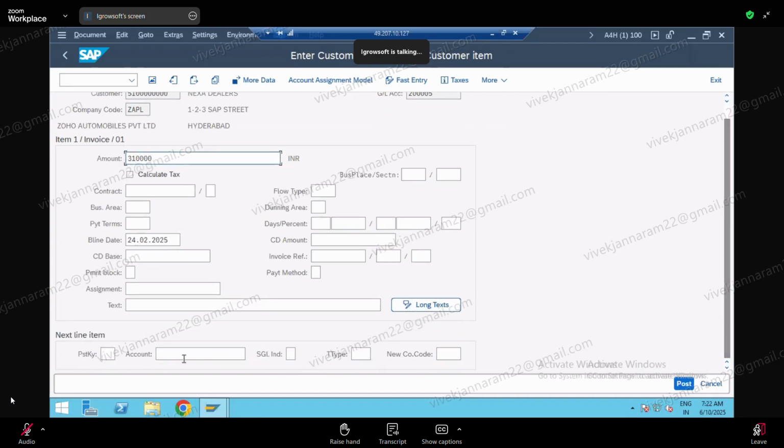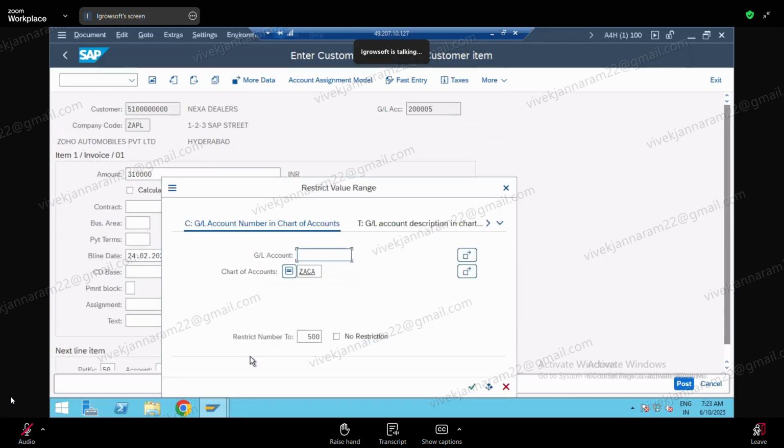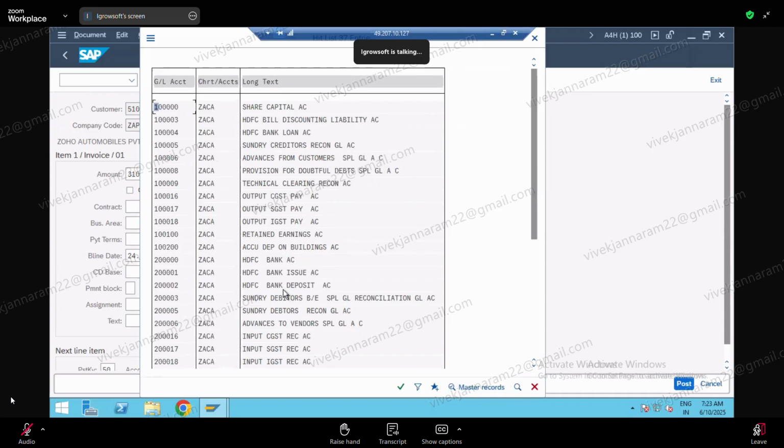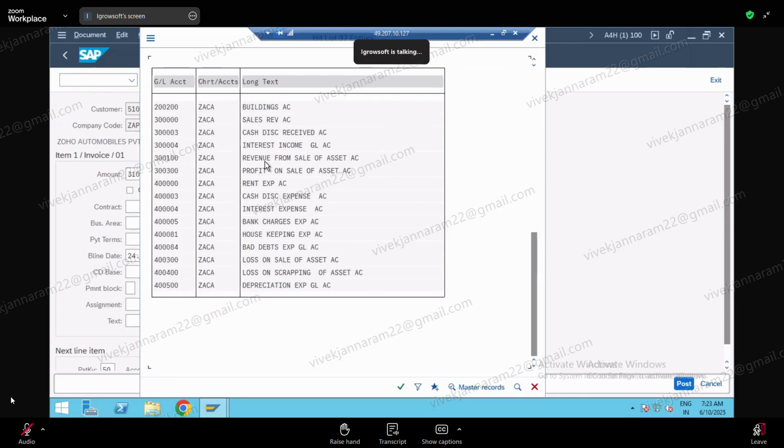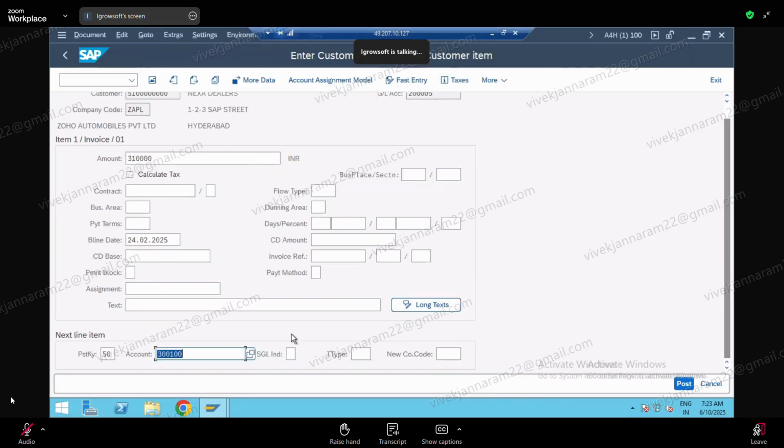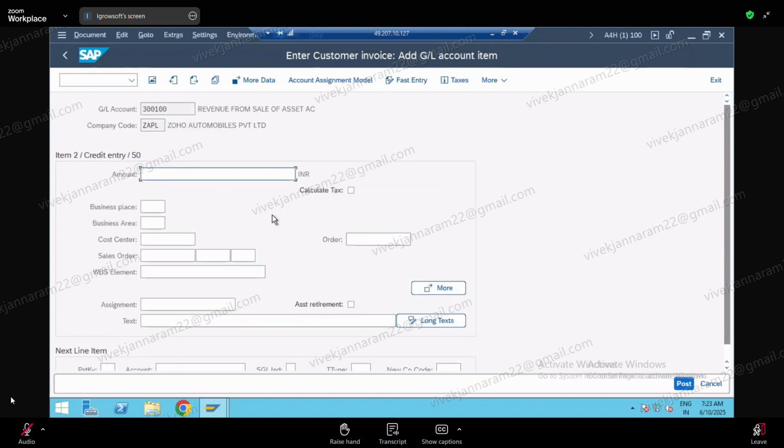Now here what I do, you know what we give guys here? When you are retiring, you are saying 15 revenue from sale. Remember? Here we give revenue from sale of asset, right? Correct, no? I think you forgot. This account we give in the retirement process. Yes. When you press enter, it will ask which asset you want, what amount. 3,10,000. Okay. It will ask asset retirement. Correct, no? It will ask, right?